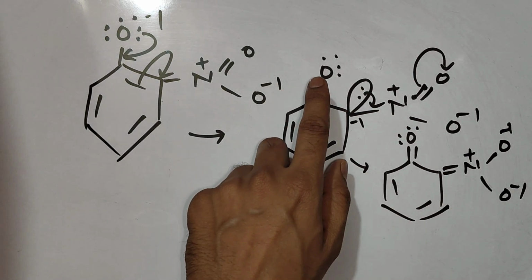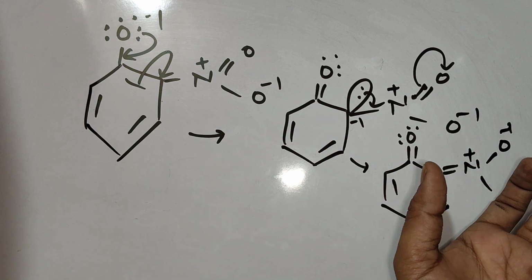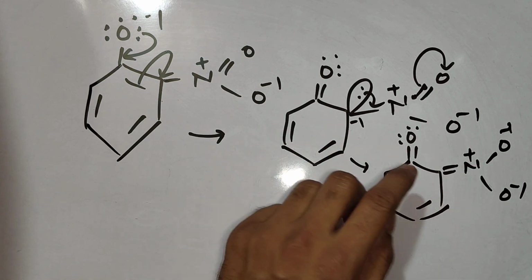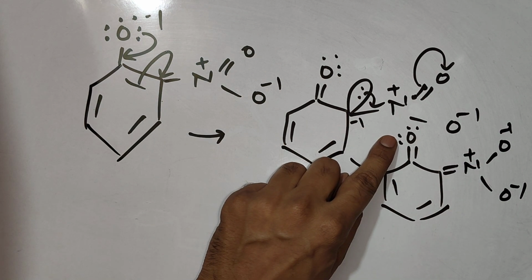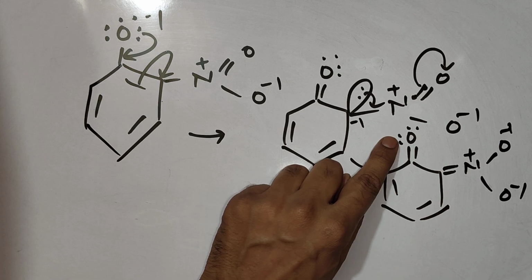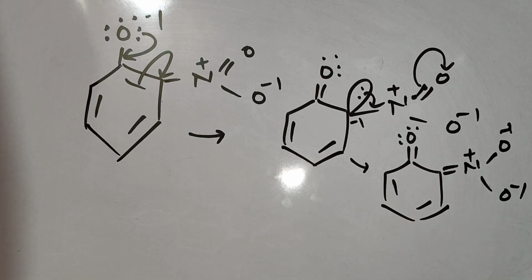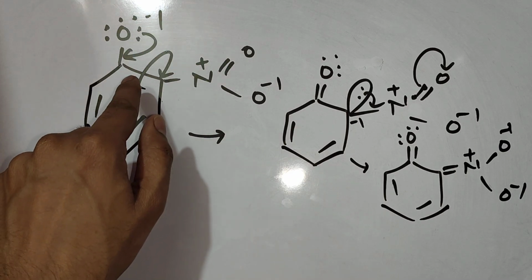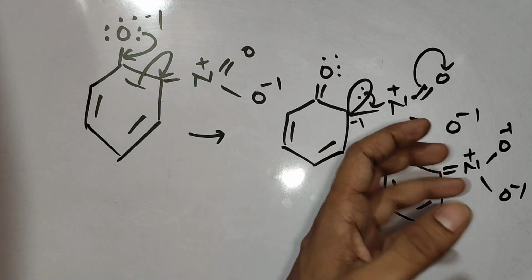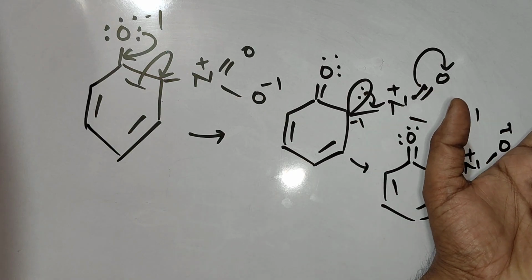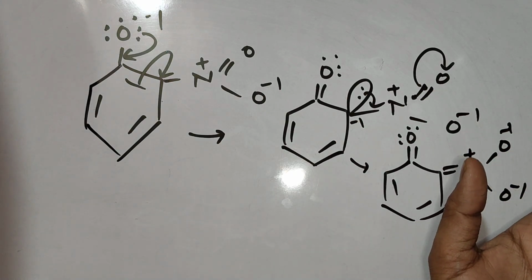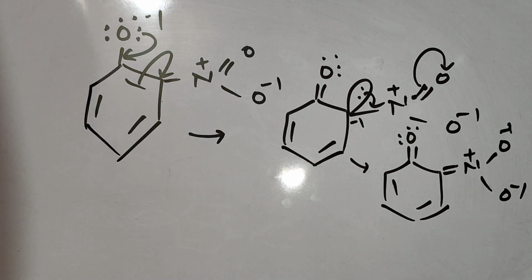Now you can check, after the electrons are absorbed by the nitro group, the negative charge on oxygen is finished. So the nitro group is just helping to decrease the negative charge. Check. Already the negative charge was finished due to resonance, and those electrons were further absorbed by the nitro group. This means the nitro group is helping to decrease the negative charge of the oxygen.